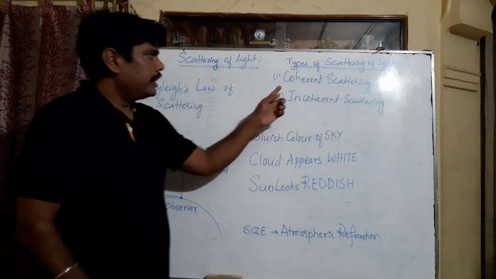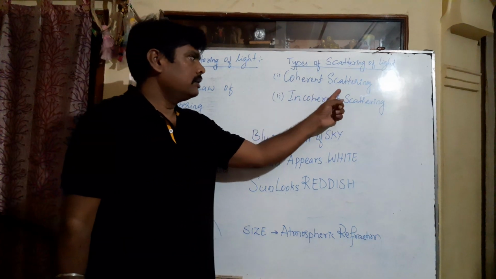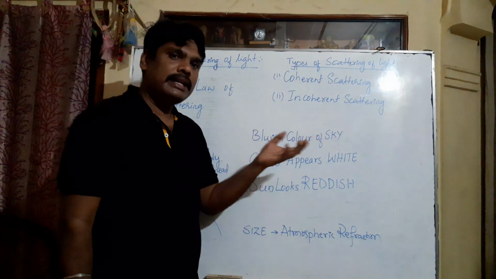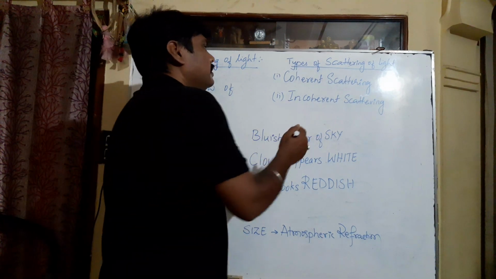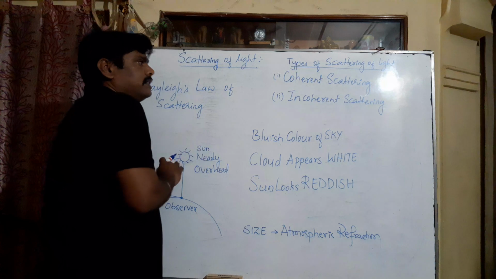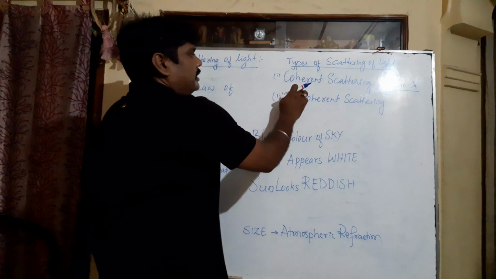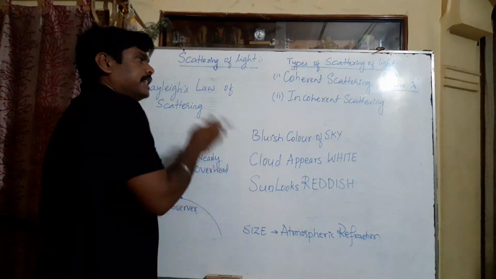So the scattered light and the incident light have the same wavelength. Lambda represents wavelength.